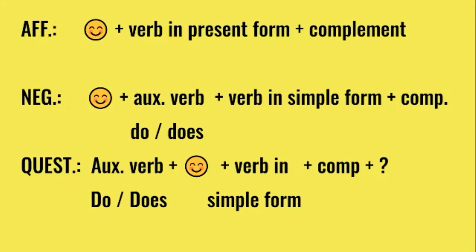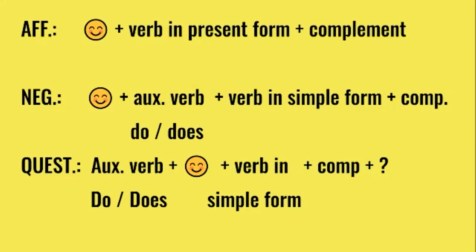And we're going to be using a complement. Remember to add not in these sentences because we're talking about a negative one. And you can make a contraction. Don't, doesn't.